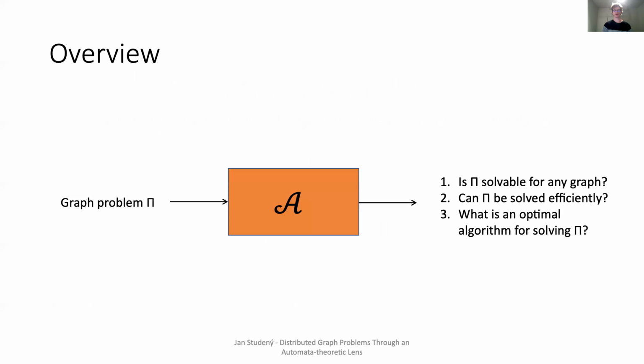We are given a graph problem pi, and our goal is to design an efficient algorithm that will answer the following three questions. First, is pi solvable for any graph? Second, can pi be solved efficiently? And third, what is an optimal algorithm for solving graph problem pi? Of course, this is a very broadly posed question, so in our paper, we studied the following special case.